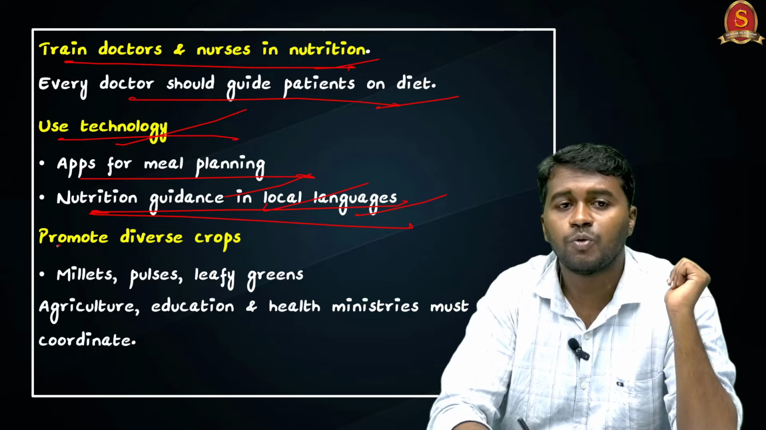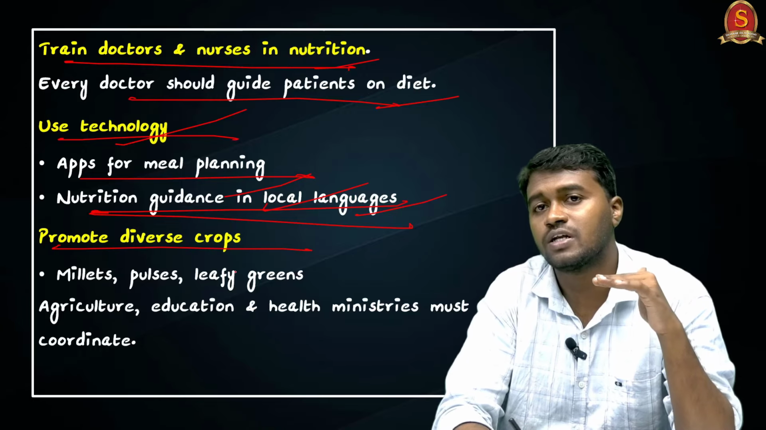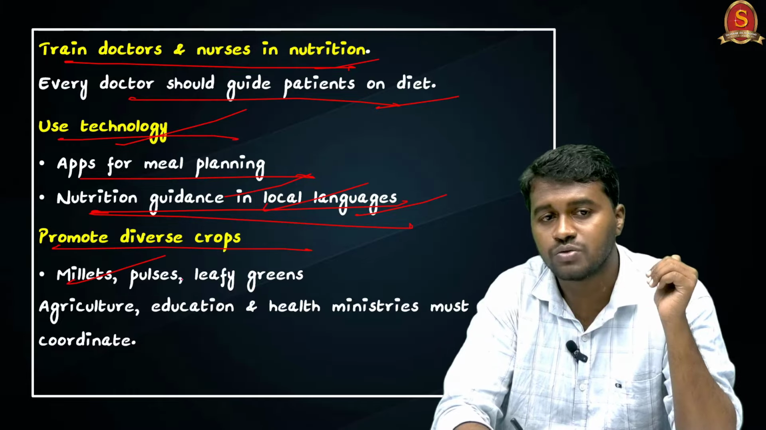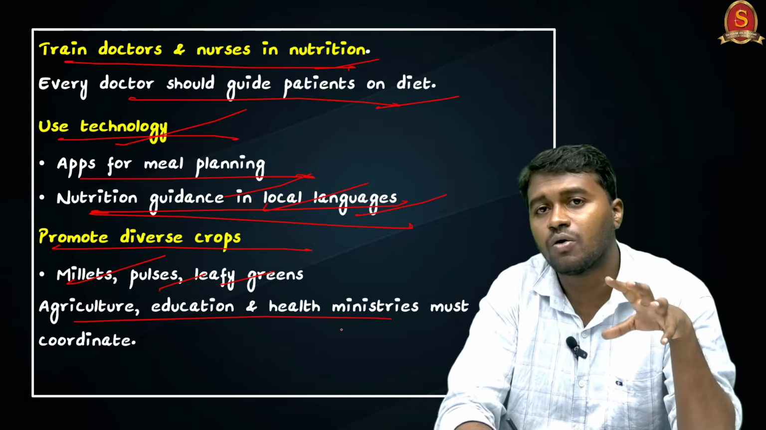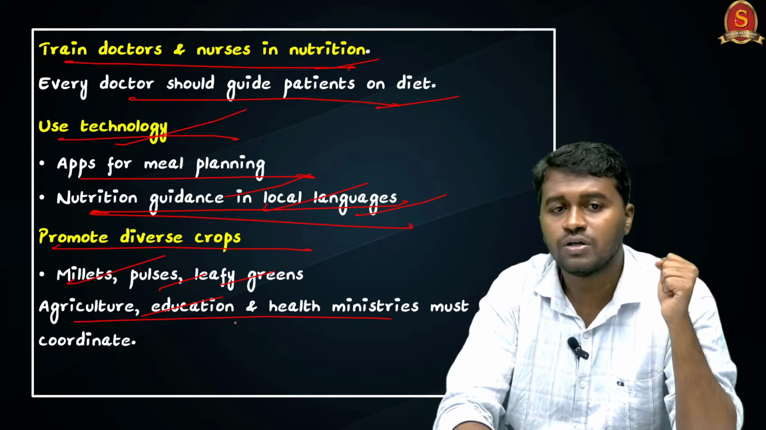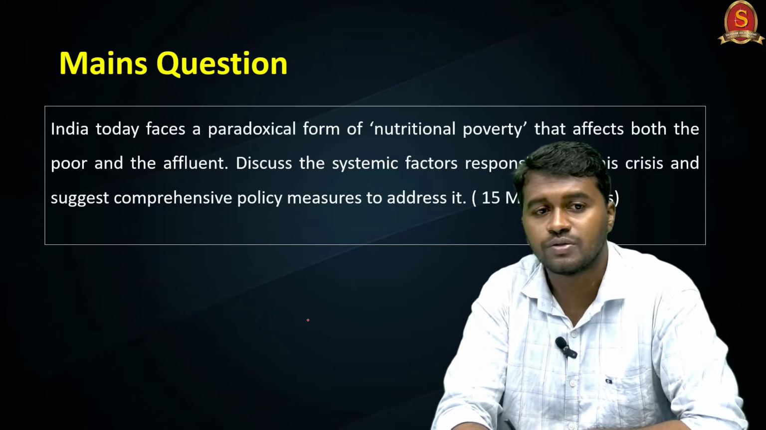And the next is promoting diverse crops. So not just relying on wheat and rice. Instead, we have to focus on millets, pulses, and green vegetables, and for that we need better coordination between the agriculture, education and health ministries.